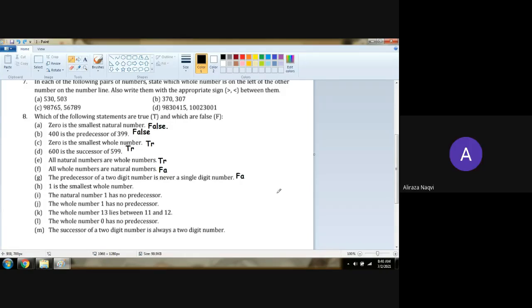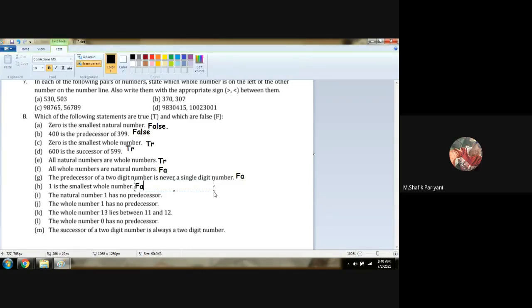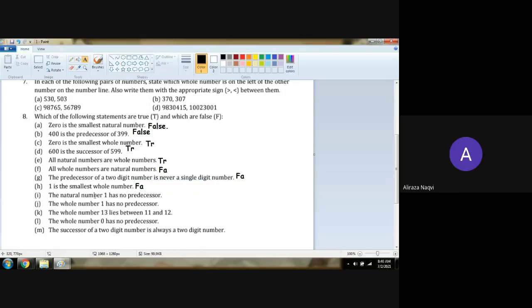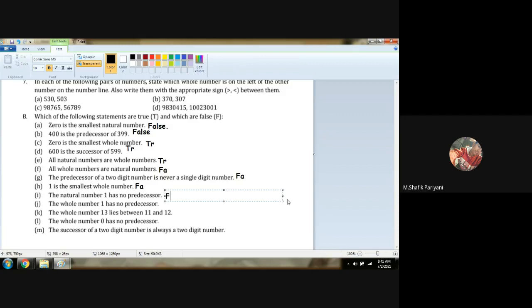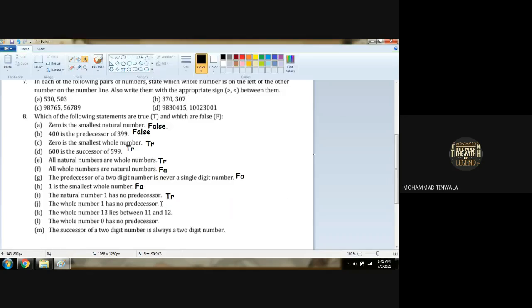1 is the smallest whole number. False. The natural number 1 has no predecessor. True, since the smallest natural number is 1.